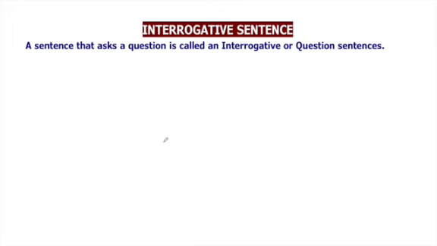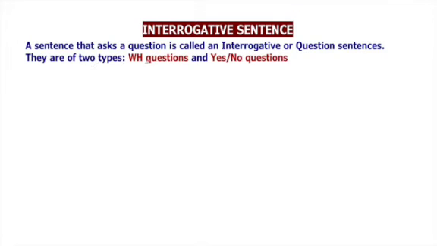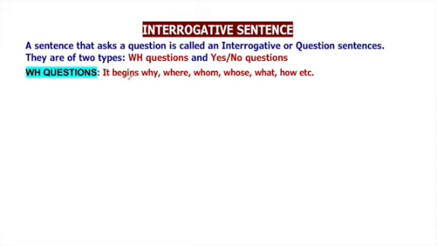Let's see what the interrogative sentences are. A sentence that asks a question is called an interrogative or question sentence. They are also of two types: WH questions and yes-no questions.